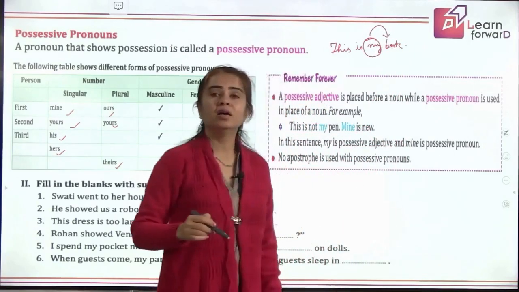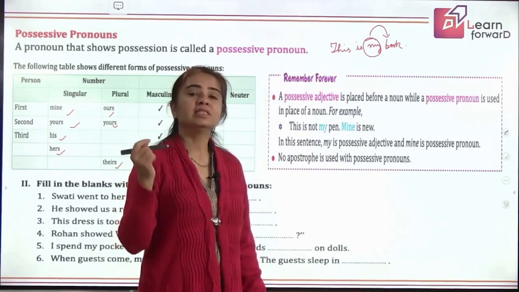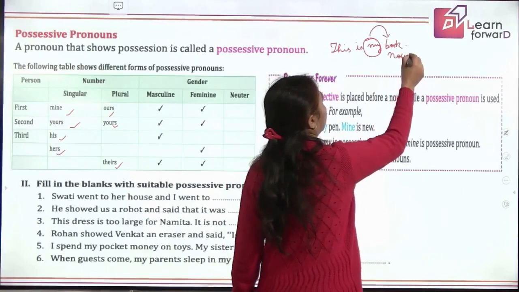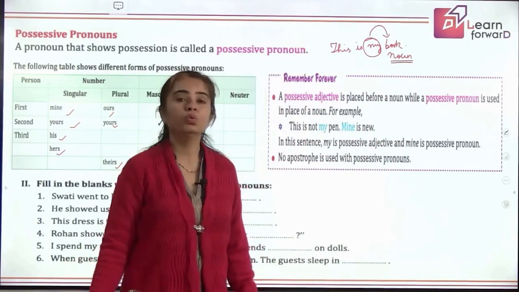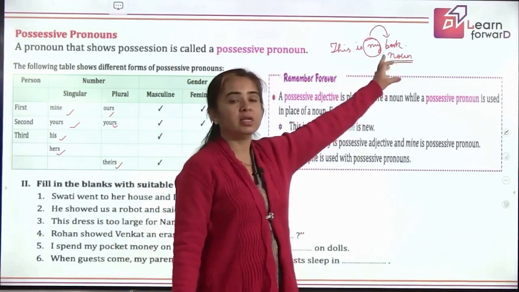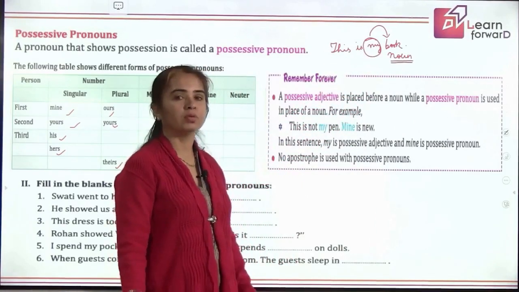But what you see here, students, after the word my, what is this word? It is a book. But which part of speech is it? It is a noun. It is the name for a thing. So, this is a noun. So, when the words which give an answer to whose, which show possession, are followed by a noun immediately, such words are adjectives. They are not pronouns.